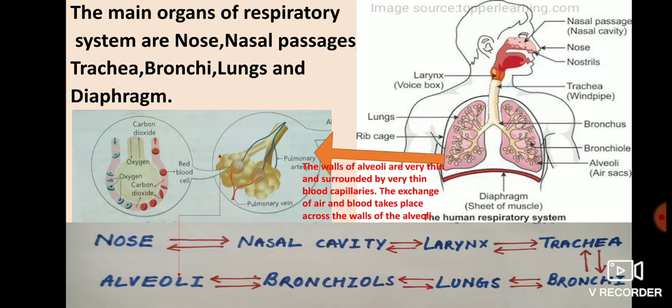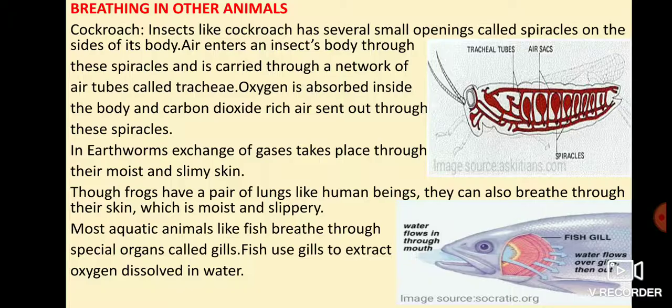Okay, and one very important point: this diaphragm, the sheet of muscle, is known as the floor of the lungs. Okay, now breathing in other animals.